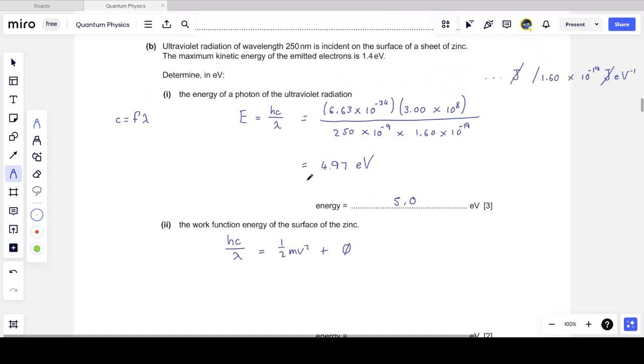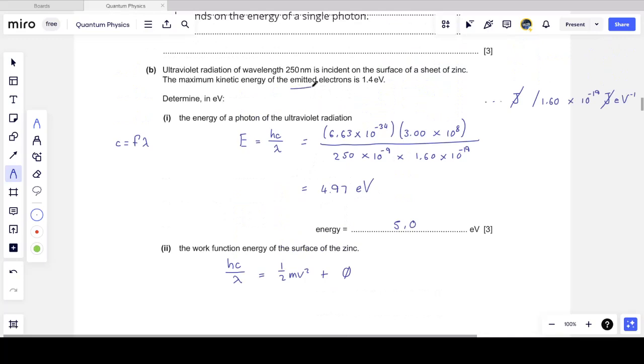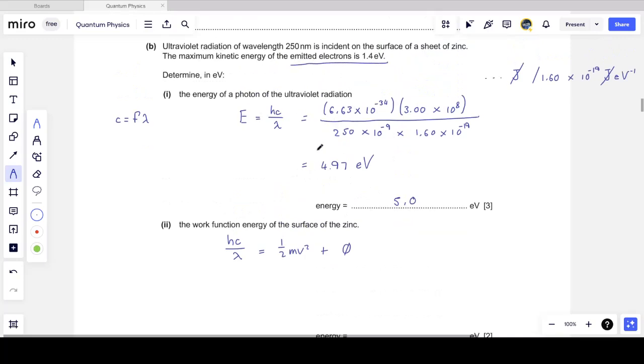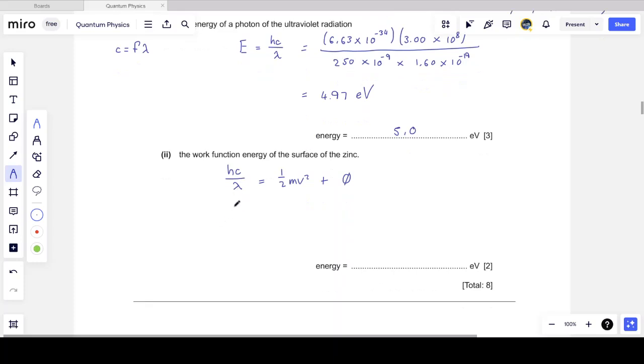But we are already told the kinetic energy of the emitted electrons. They've given it to us as 1.4 electron volts. So actually, I can rearrange this equation and solve for the work function of this metal, phi being hc over lambda minus a half mv squared.